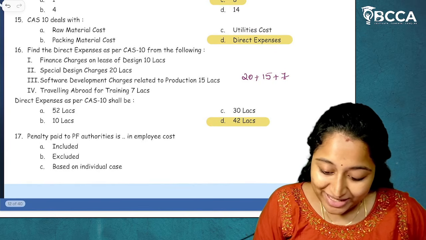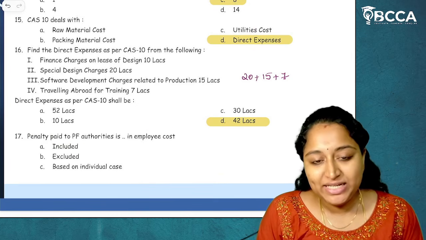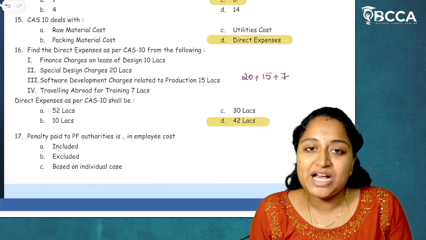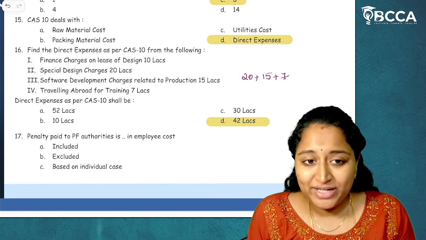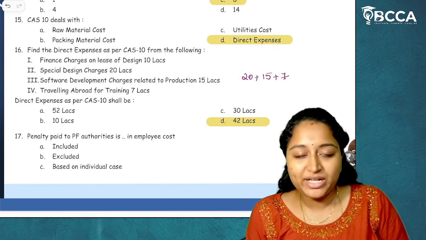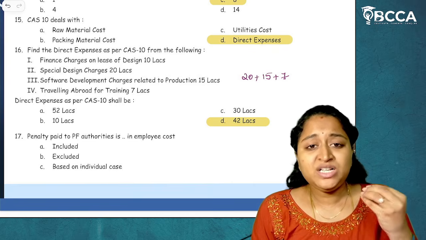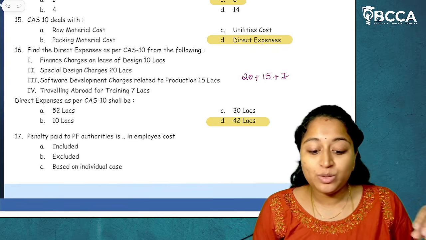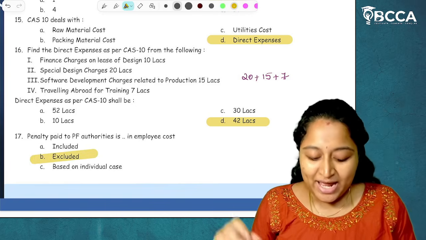Then moving on to next question number 17, penalty paid to PF authorities. As I have told you, if there are any penalties or fees which have been paid to any government or to any authorities, that will not be included in the cost accounting standards. So even in the employee cost, penalties which have been paid to the PF authorities will be excluded. I hope it is clear. So the answer is option B, excluded.